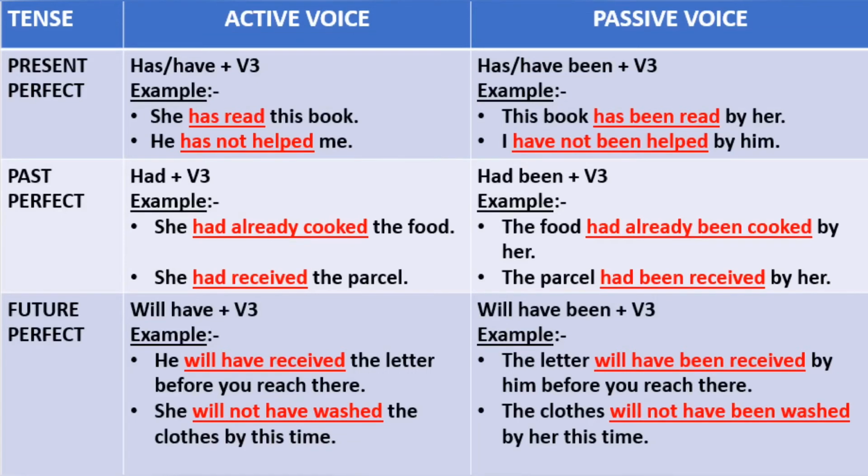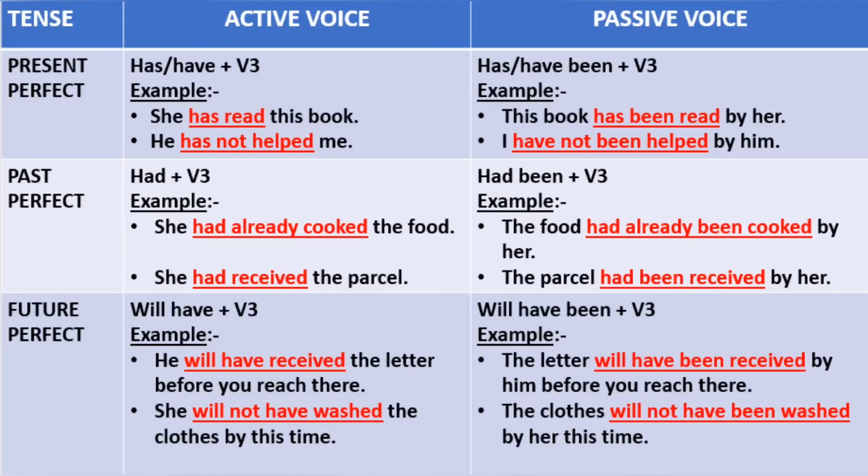Next tense is future perfect tense. In active voice, will have plus third form of verb is there, and in passive voice it changes to will have been plus third form of verb. Now look at the examples. He will have received the letter before you reach there. So in this sentence, he is the subject, will have received is the verb tense, and the letter is the object. So in passive voice, this sentence will be the letter will have been received by him before you reach there.